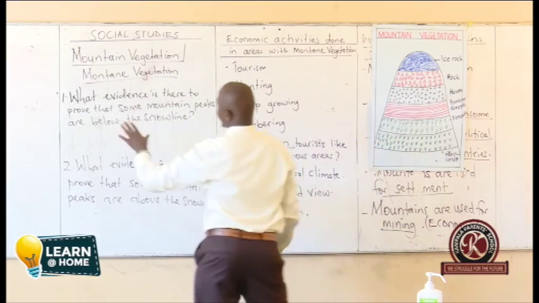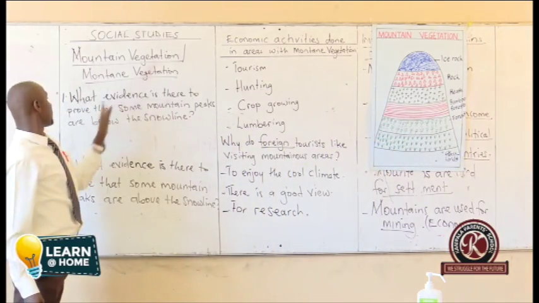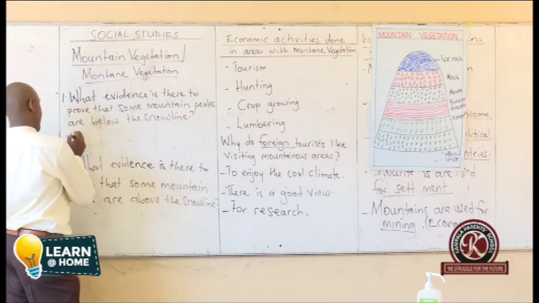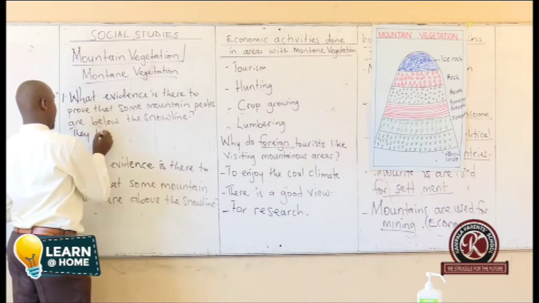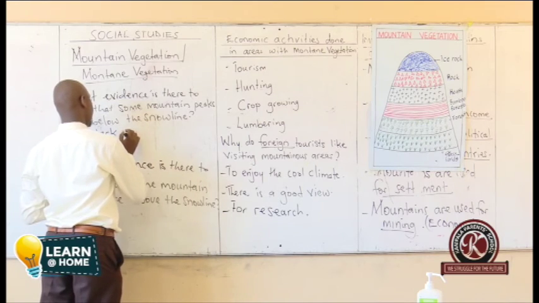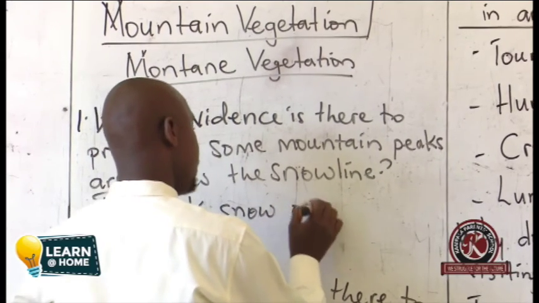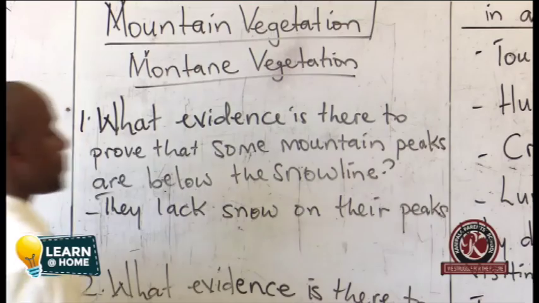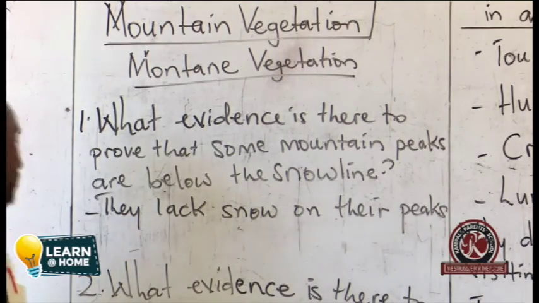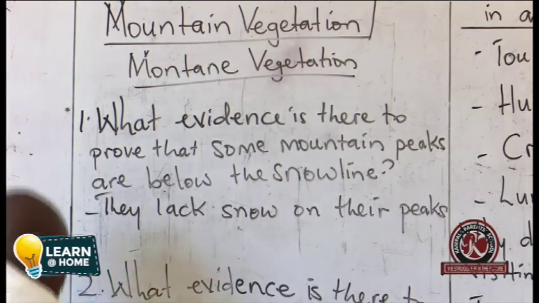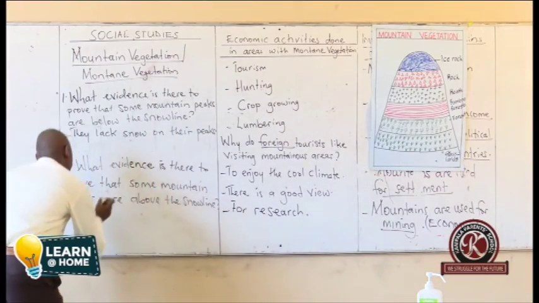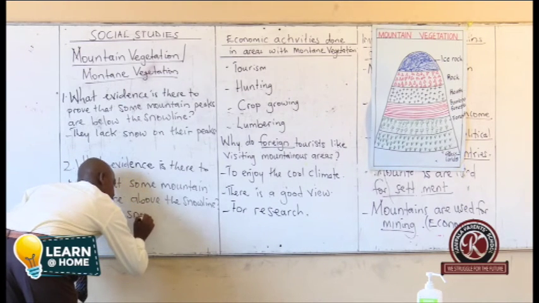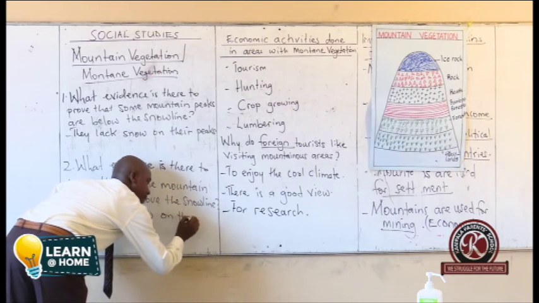That's why we are now answering our question: what evidence proves that some mountain peaks are below the snow line? They lack snow on their peaks. Then, what evidence proves that some mountain peaks are above the snow line? They have snow on their peaks.